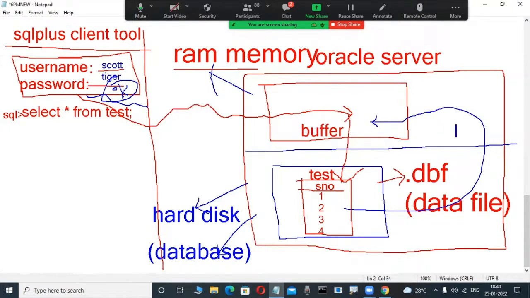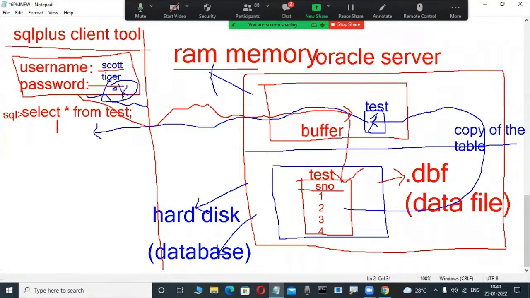Just imagination, roughly I'm telling. Now a copy of the table is transferred into this buffer. This test is a table like this only. Now the table is written into the client tool. Then only it is visible.